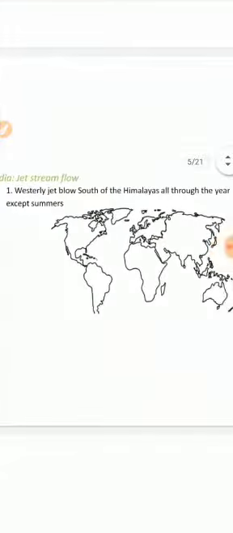The westerly jet blows south of the Himalayas all over the year except summer. In the summer season, the subtropical westerly jet blows north of the Himalayas.